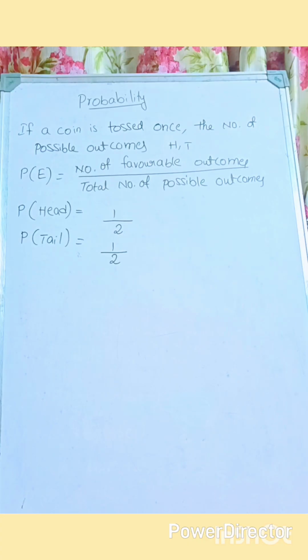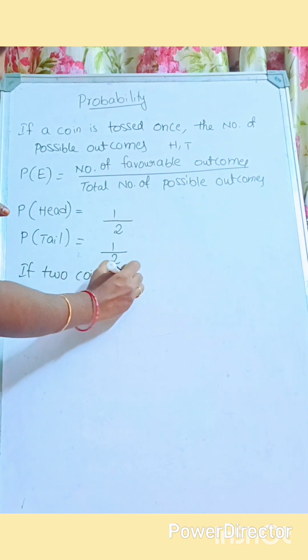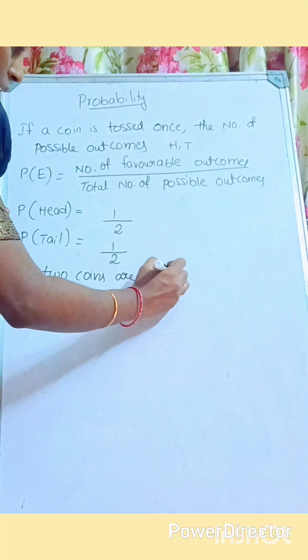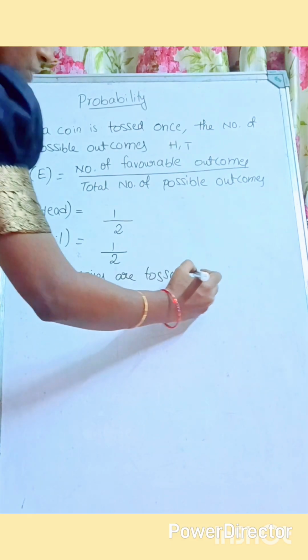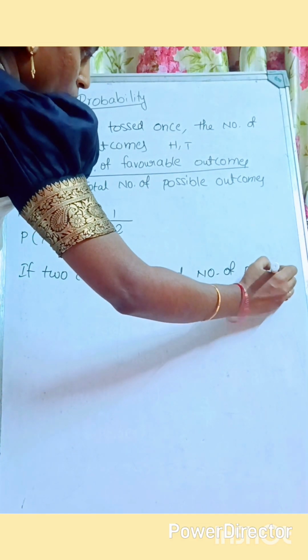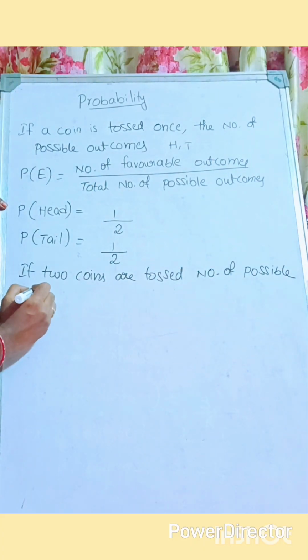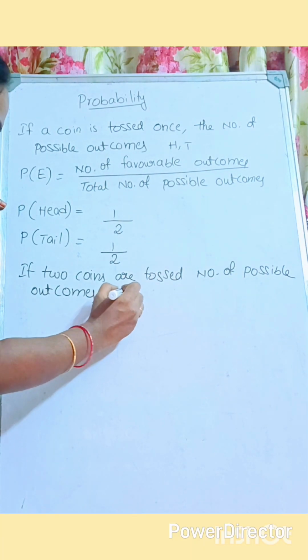Now let's look into 2 coins. When you toss 2 coins, what are the possible outcomes? If two coins are tossed, the number of possible outcomes is how many?